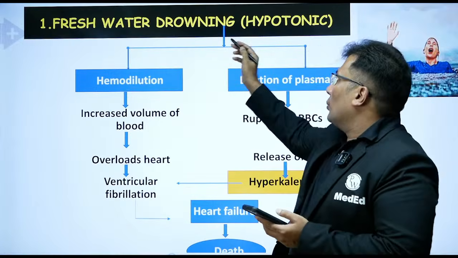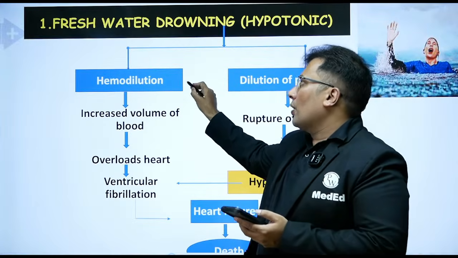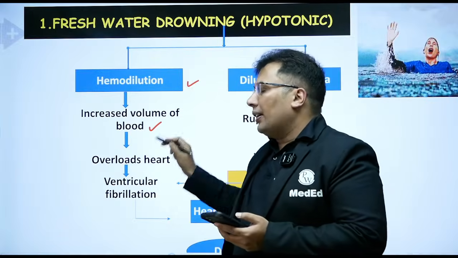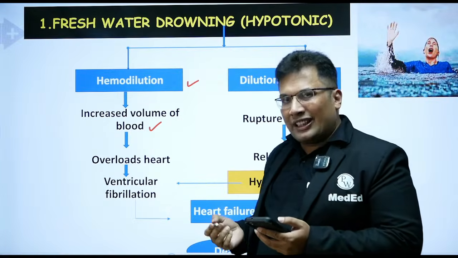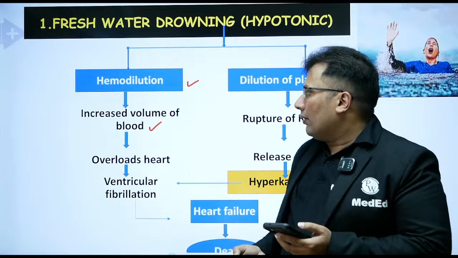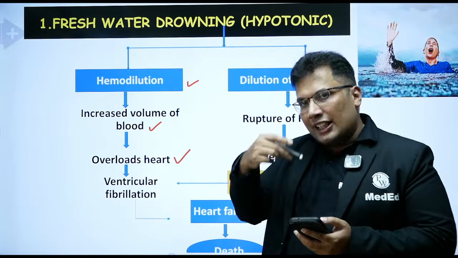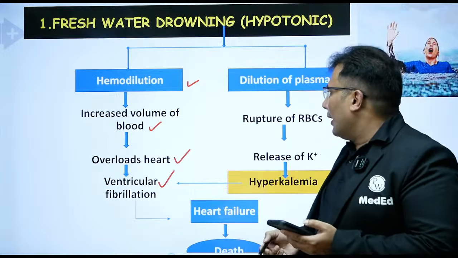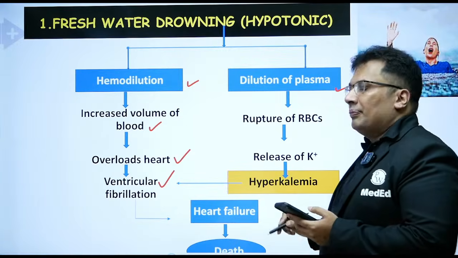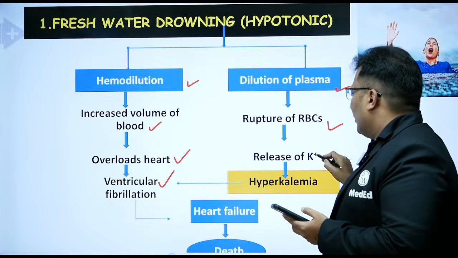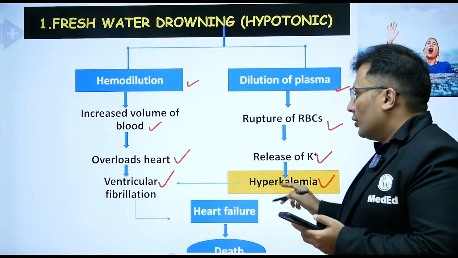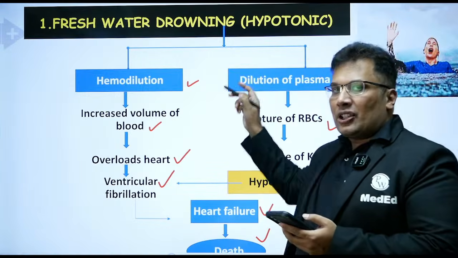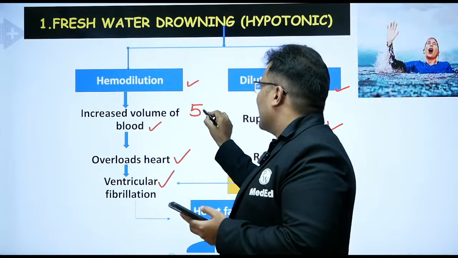Freshwater is hypotonic, so there will be hemodilution. When there is hemodilution, the volume of blood increases. Normal blood volume is around 5 to 6 liters; it becomes 10, 12 liters. So there will be overload, and cardiac arrhythmia will occur, ventricular fibrillation. At the same time, there will be dilution of plasma, rupture of RBCs, release of potassium, hyperkalemia. So there will be heart failure and death. Death occurs within 5 to 6 minutes.